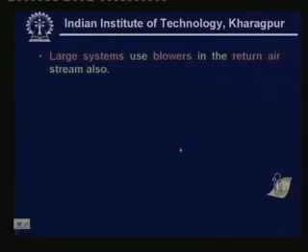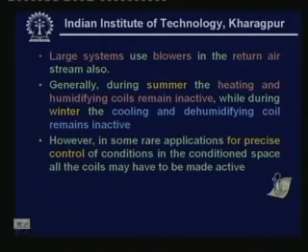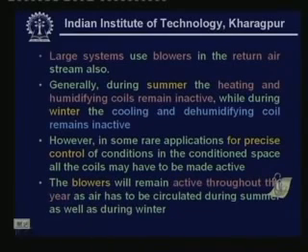So, large systems use blowers in the return air stream also. I have shown a blower only in the supply air stream, but you can also use a return air blower in large systems. And generally during summer the heating and humidifying coils remain inactive, as I have already explained, while during winter the cooling and dehumidifying coil remains inactive. However, in some rare applications for precise control of conditions in the conditioned space, all the coils may have to be made active. Okay. So, rarely you keep all of them active, but it is possible in some applications. And the blowers will remain active throughout the year as air has to be circulated during summer as well as during winter.